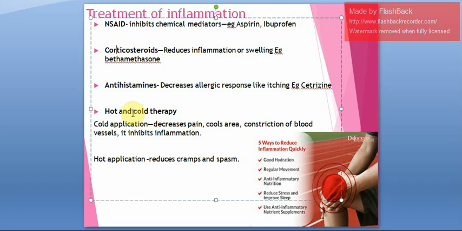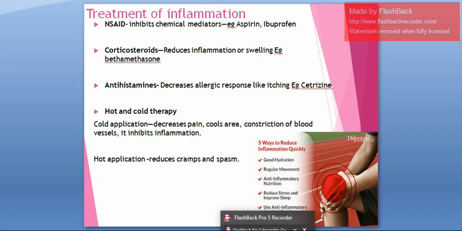Then to reduce the pain, you can start with some nursing management like cold application and hot application. This will reduce the pain and usually it reduces the inflammation. You can use hot applications or cold applications. So this is the process of treating inflammation. Remember, this topic is very important. You can go through this audio again and again so that you will be thorough regarding the stages.